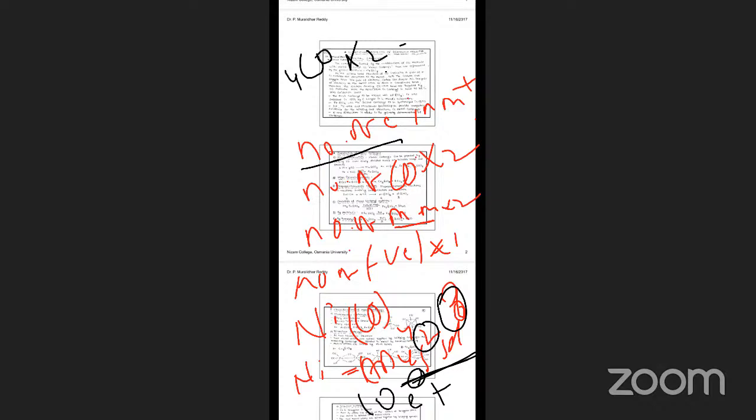Plus the number of COs times 2. How many COs are there? 4 COs times 2 is 8 electrons. Is any metal bond there? No, because only one metal is there. Any negative charge?